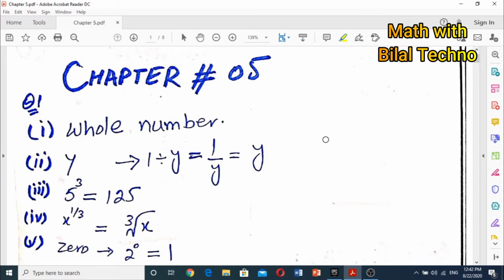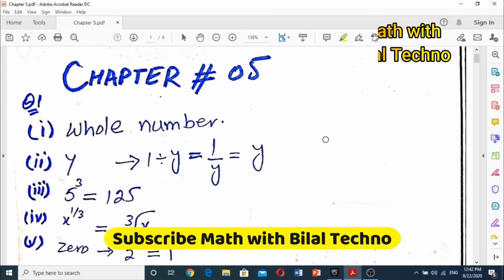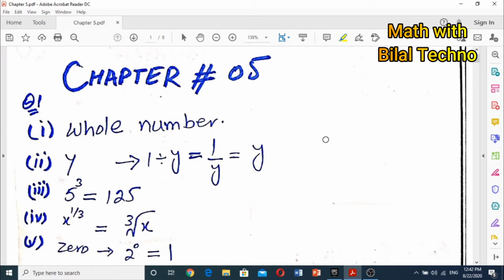In this video, we will solve the chapter 5 questions. So the first question is the fill in the blanks. First, come to the first fill in the blank, which says, open your books kindly. A surd is a square root that can't be reduced to a whole number. So its answer is whole number. How is its answer whole number?